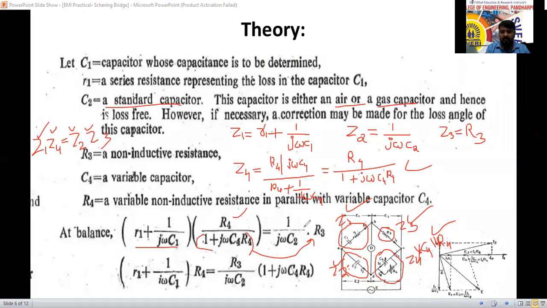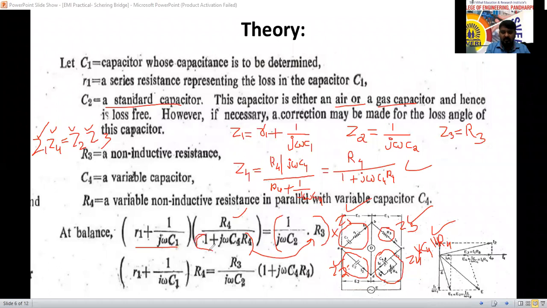Complete term, when I will send into here, it will become R3 divided by j omega C2 into 1 plus j omega C4 R4. This is the complete one term here. This is multiplied into this term here. So the left term I will write as it is here, into R4 I will write as it is here.